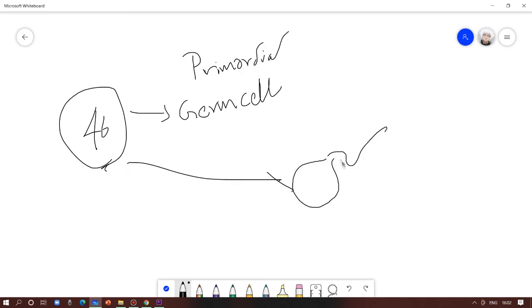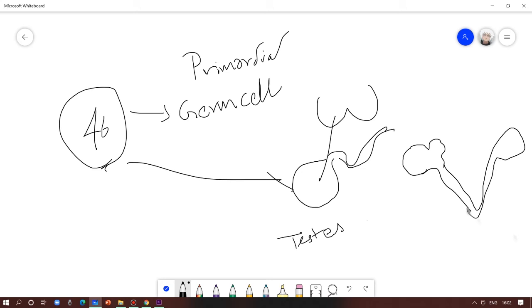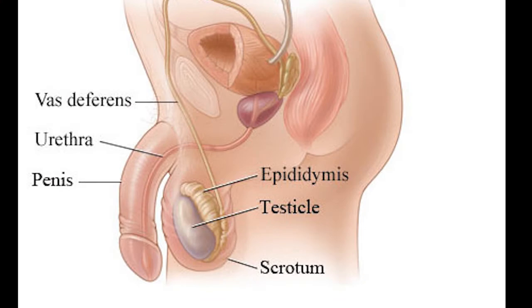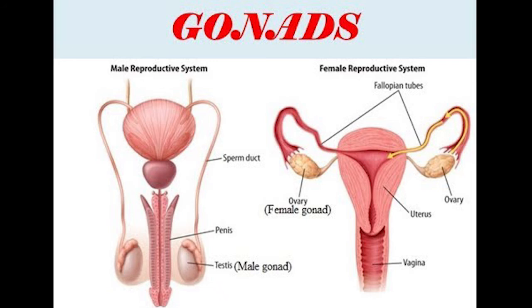If it is a man, they are found in the testicles. If it is a woman, they are found inside the ovaries. The ovaries are the female version of testicles, but they are present inside and not displayed outside like the man's testicles.